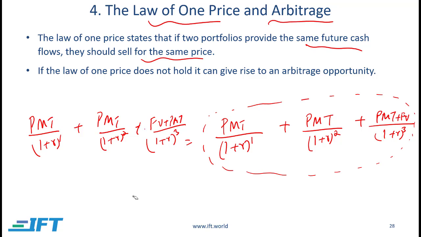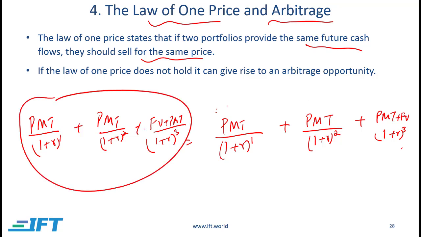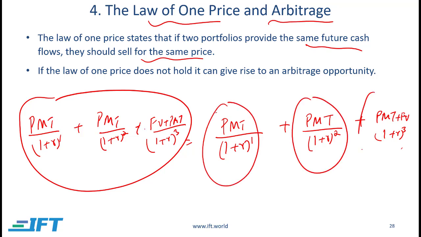I'll take one security giving me one set of cash flows, and then I will replicate those cash flows from multiple different securities. So if this is my bond, then I'll replicate those cash flows using multiple different bonds, and that really gets complicated because then how much should I buy of each bond?